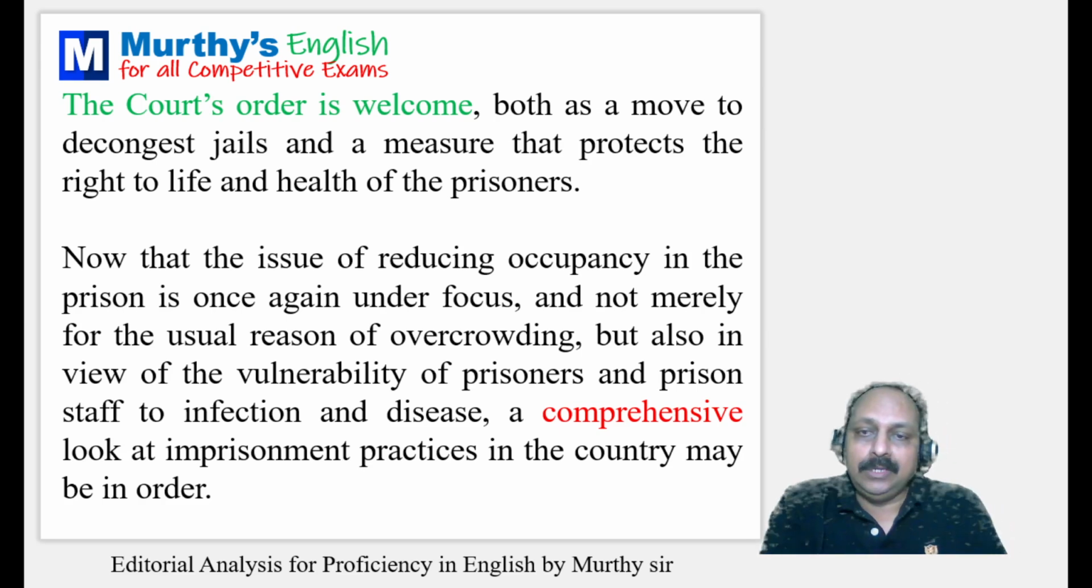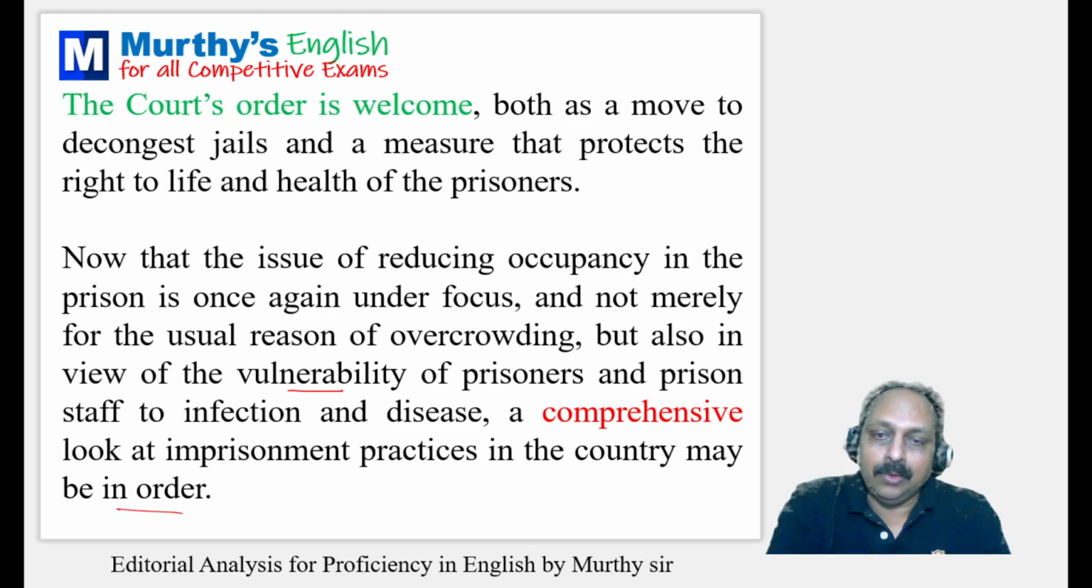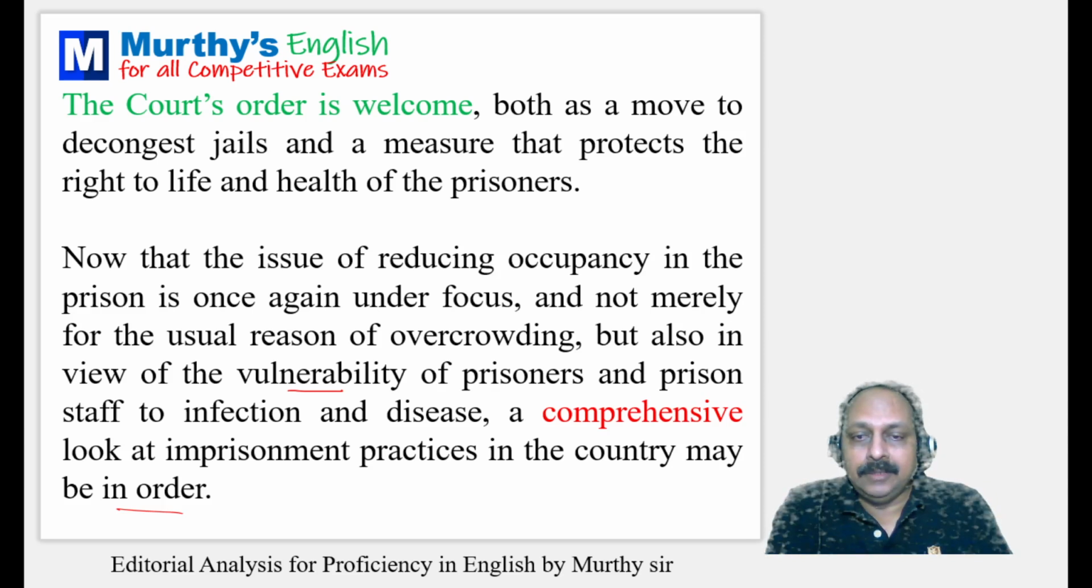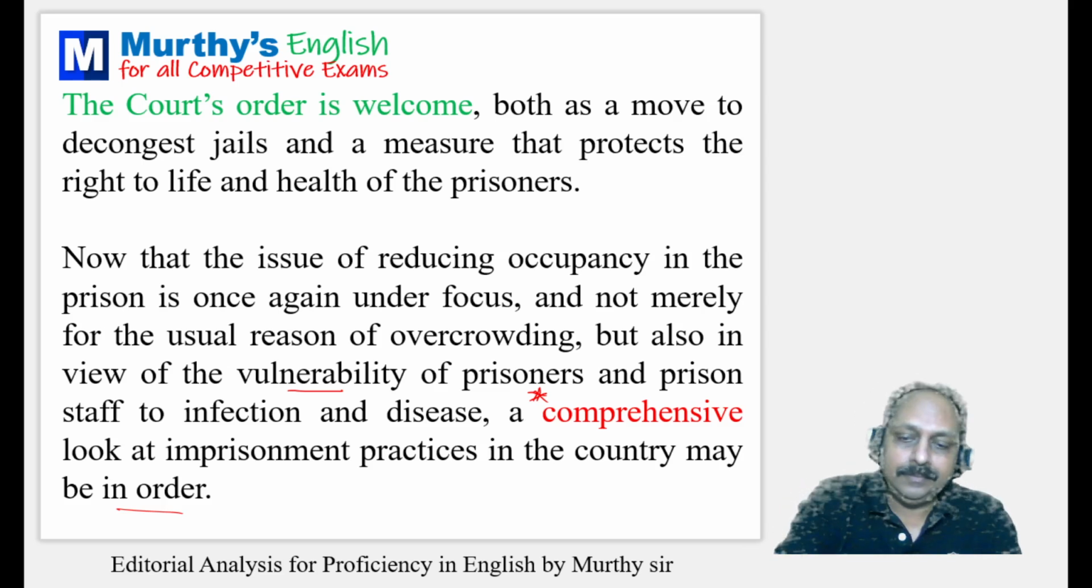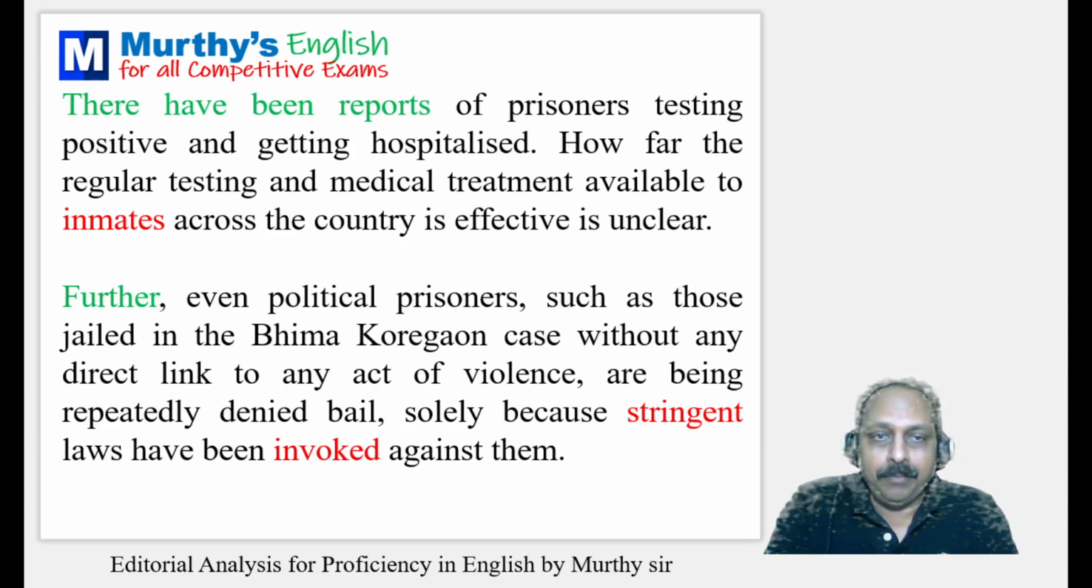Now that the issue of reducing occupancy in the prison is once again under focus, and not merely for the usual reason of overcrowding, but also in view of the vulnerability of prisoners and prison staff to infection and disease, a comprehensive look at the imprisonment practices in the country may be in order. Now they have to take a comprehensive look. There's an important word, comprehensive, taking everything into consideration. And what are the related words? Holistic and exhaustive.